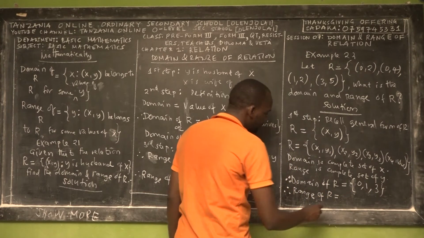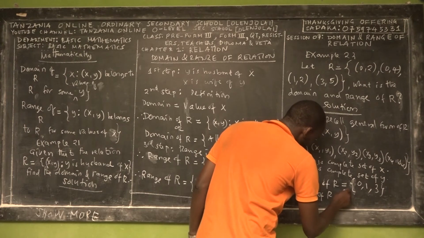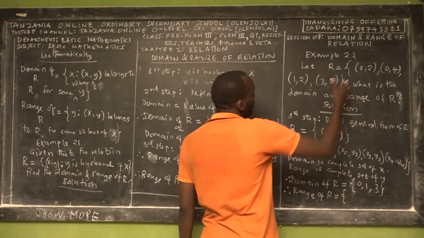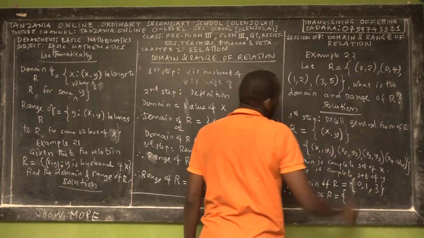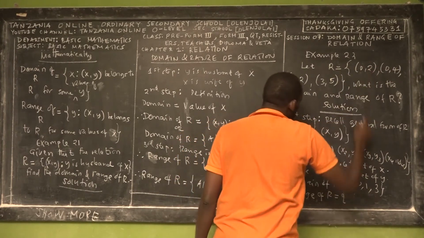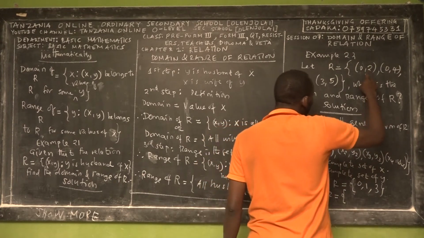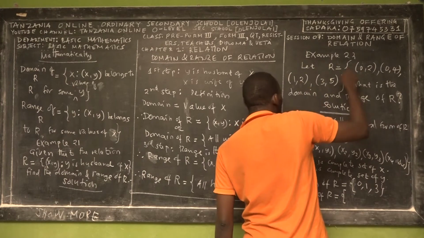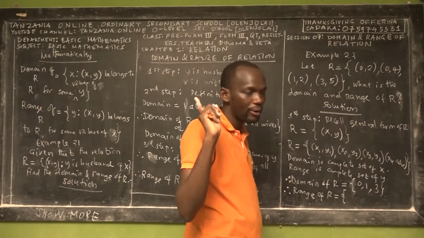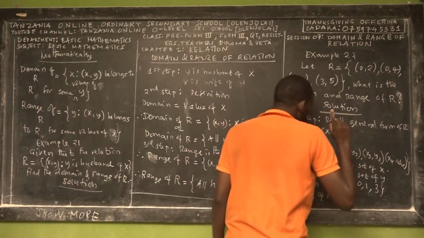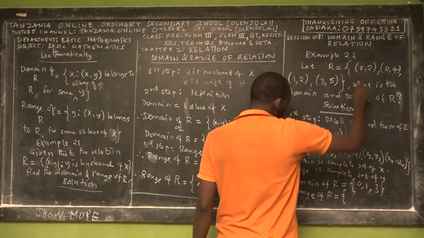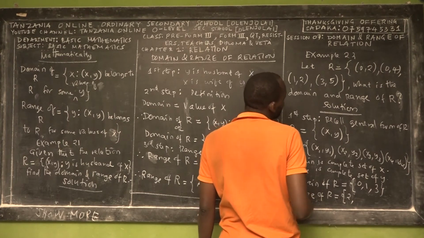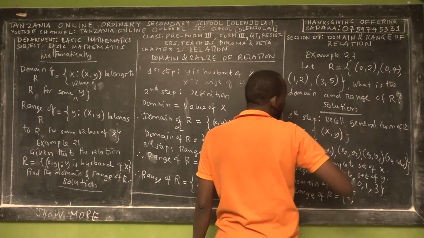Now the range of the relation. What is the value of y in (0, 2)? The value of y is 2. There is a repetition between this range and this range, so we just write 2 once. The second number is 4. We can write them in ascending order, but we can also write them according to the sequence.